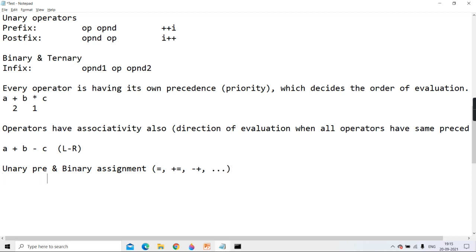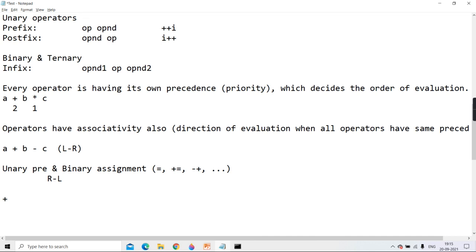It is having associativity right to left. Please understand what I am trying to tell you. All unary, but which type of unary? Pre-unary. And all binary assignment have right to left.